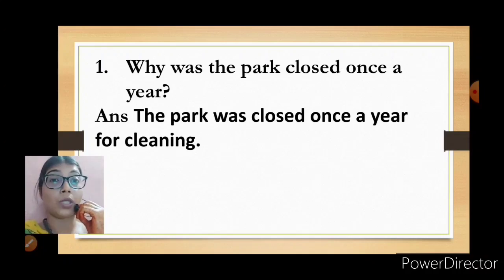Question number 1 is, why was the park closed once a year? You all know that the park was closed once a year, but what was the reason? The park was closed once a year for cleaning, so that the park keeper and the others could do their work very nicely. They clean the park, take care of the park, plant all the trees, cut and trim all the trees. So the park was closed once a year for cleaning.